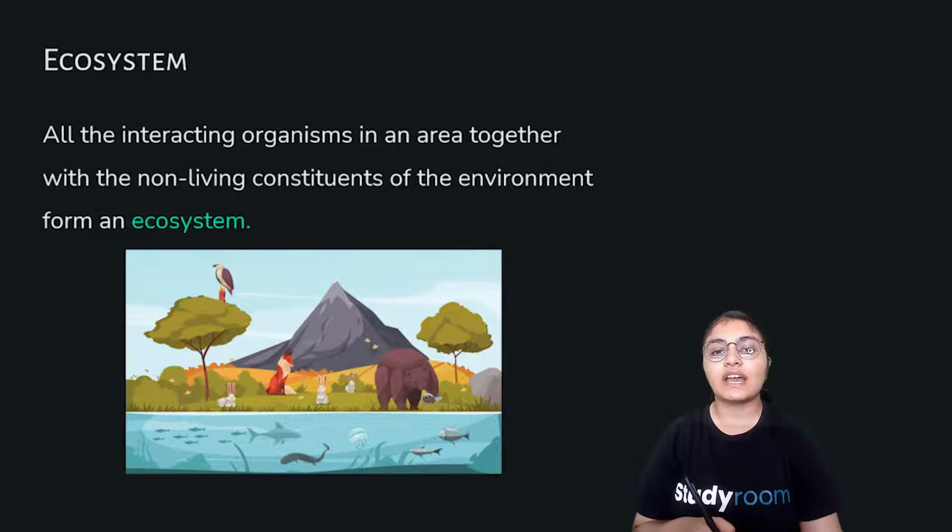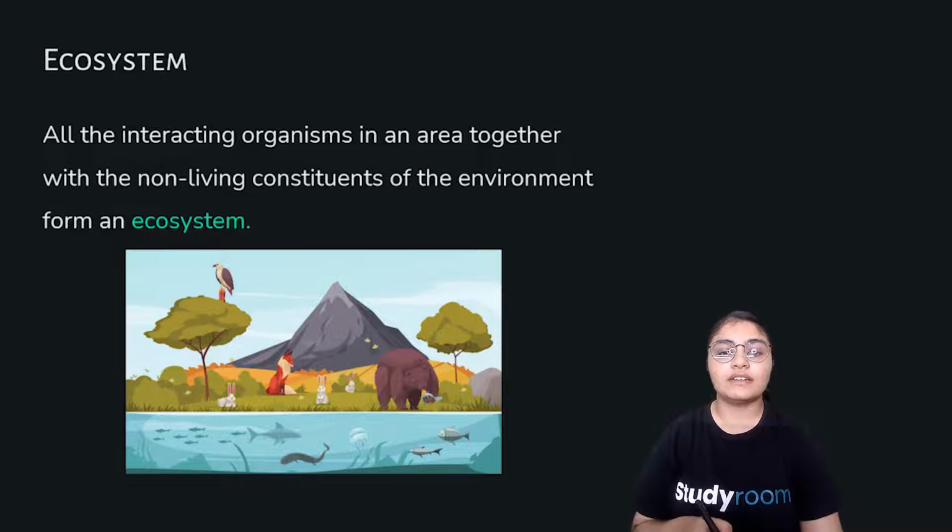So how do these organisms actually interact with nature and with the non-living constituents of the environment? The whole system constituting the organisms and the non-living constituents of the environment is together known as an ecosystem.